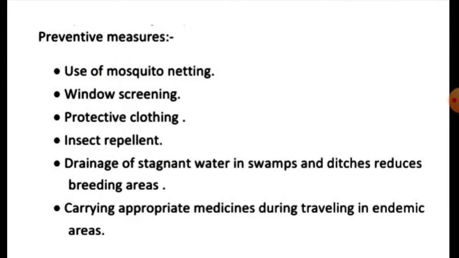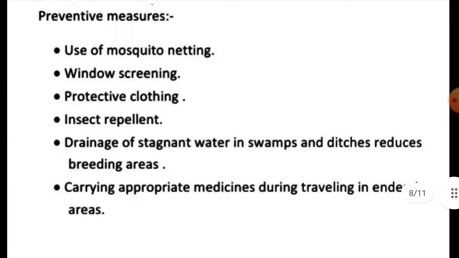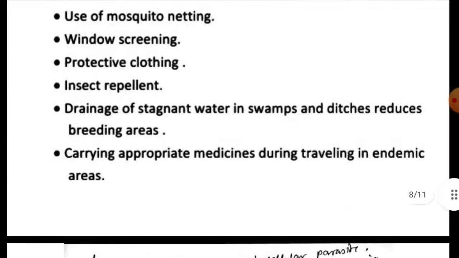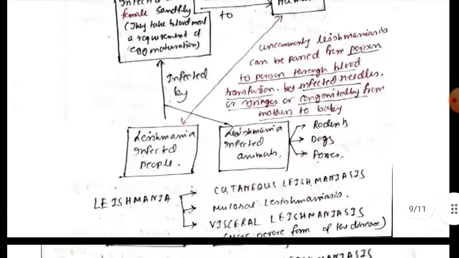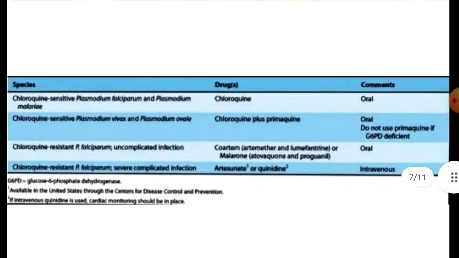So use of mosquito netting, mosquito repellent, protective clothes, and drainage of stagnant water in swamps and ditches reduce the breeding areas, and carrying appropriate medicine in endemic areas will also help us. So that was the concept of malaria that we have completed.